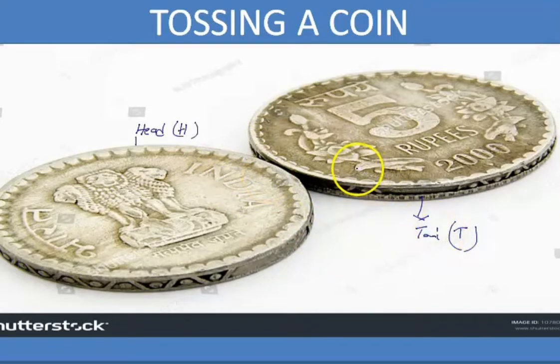If a coin is tossed, what are the chances of occurrence? The chances of occurrence are head and tail. Now take two coins, a first coin and a second coin. When two coins are tossed, the first coin may have a head or a tail.